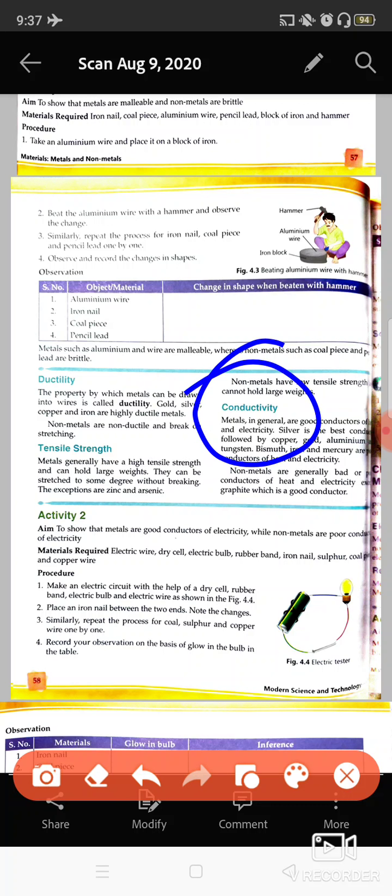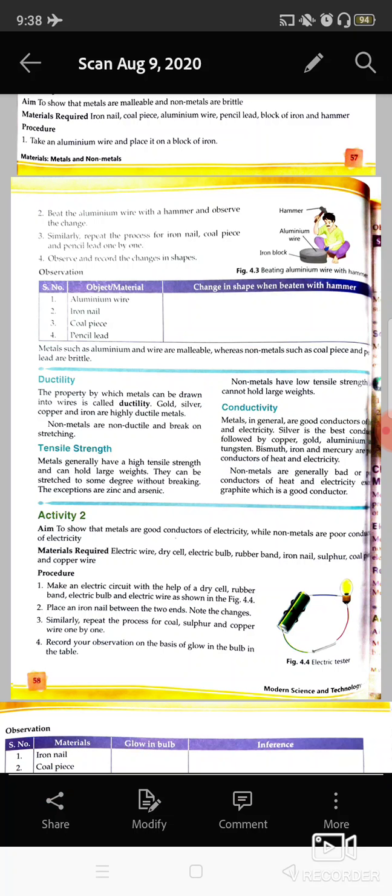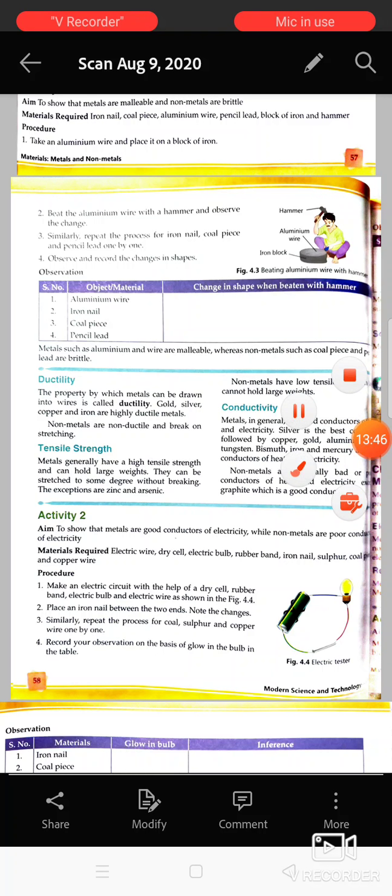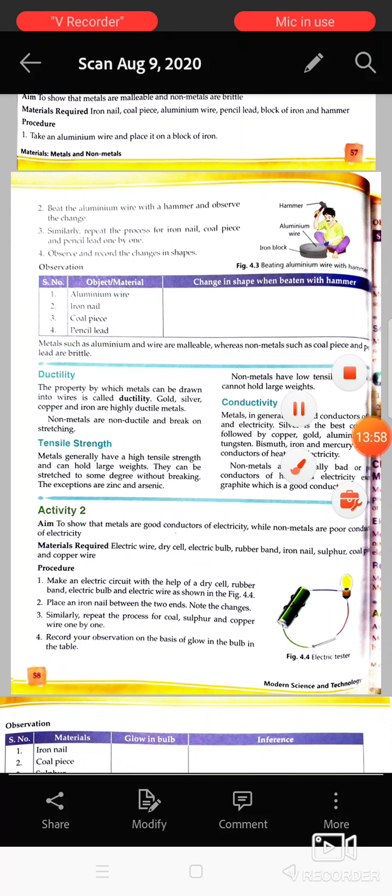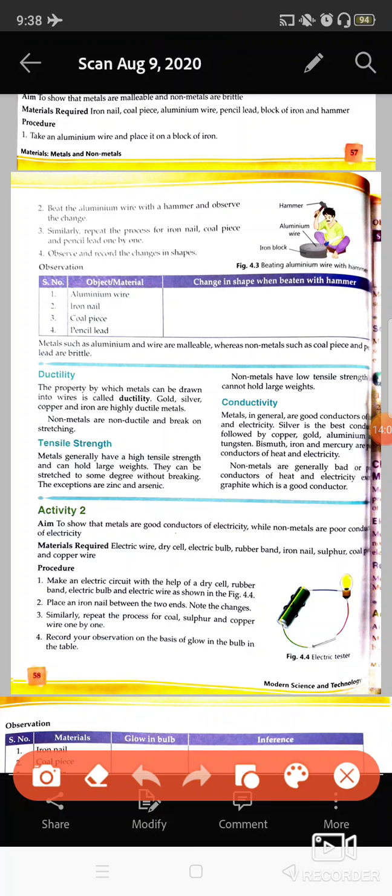Conductivity can be of anything. It can be the conduction of heat, it can be the conduction of electricity. All the metals are good conductors of heat and electricity both. But all the non-metals are bad conductors of heat and electricity. There is one exception, that is graphite. Graphite is a good conductor of electricity, means it can pass electric current through it.